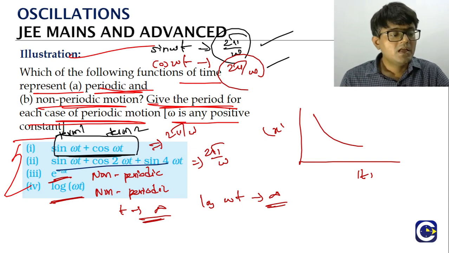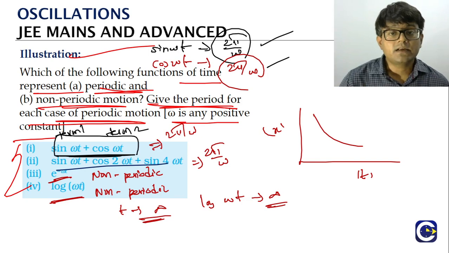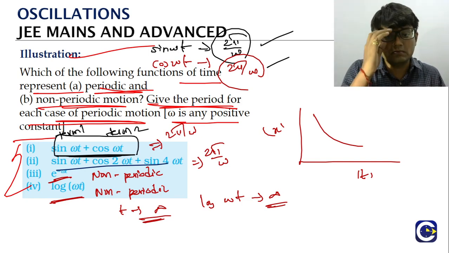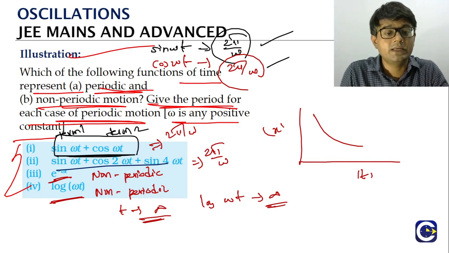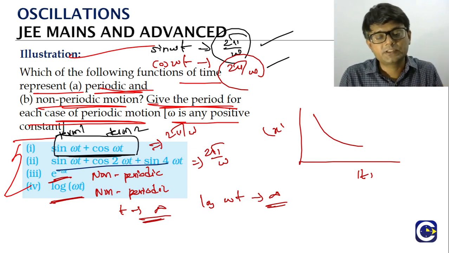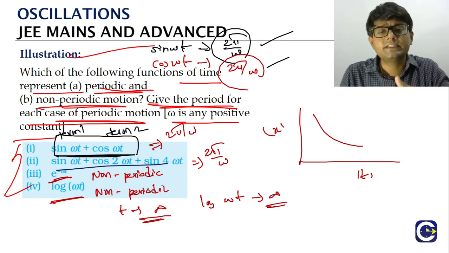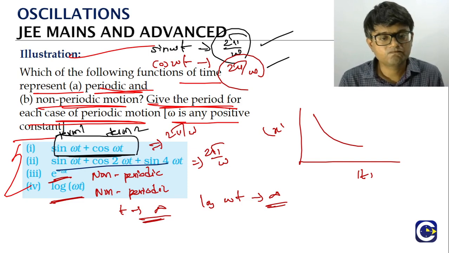Okay. Now we got the idea of what periodic motion is and what we need to look at from the JEE Mains perspective, because rarely might we expect questions on this idea from the JEE Advanced point of view. But at the JEE Mains level, if you are getting questions, they can check this idea of the overall period of a function having multiple terms. Sometimes we may even get questions where they give us 4 functions and ask which is periodic and which is non-periodic. That also can be framed.